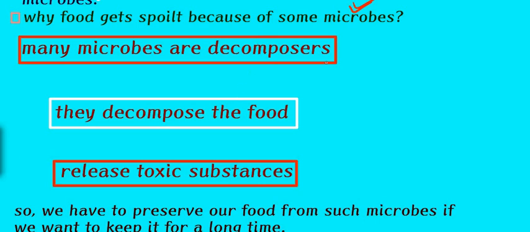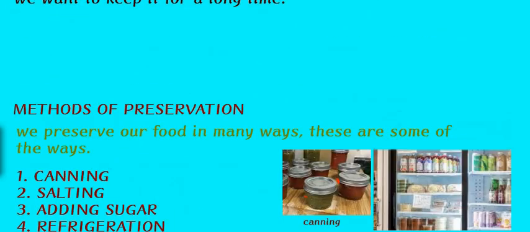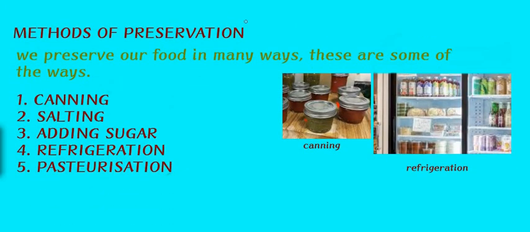So now let's discuss that. Here we go, the next topic: methods of preservation. There are a lot of methods by which we can preserve food in many ways, but these are a few main ways in which food is preserved.